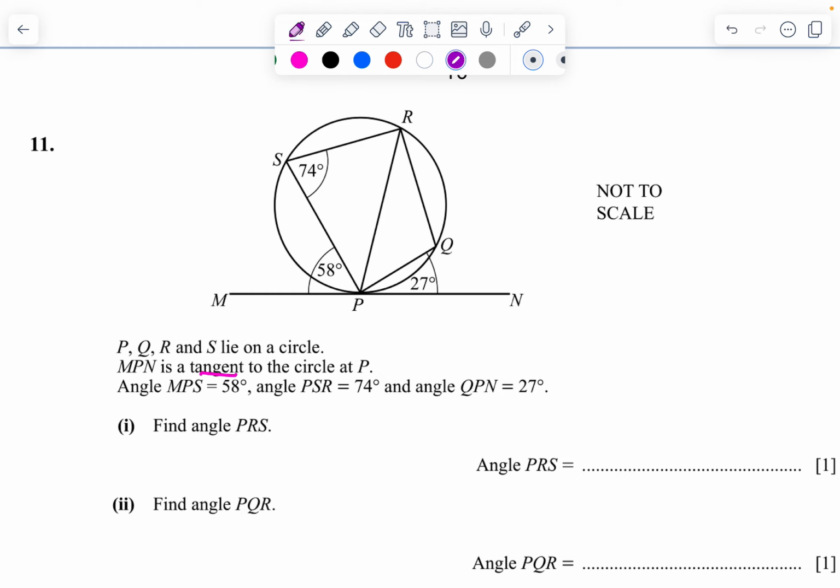Find angle PRS. Where is PRS? First of all, we have to find it out. This particular angle is what we are asked to find.